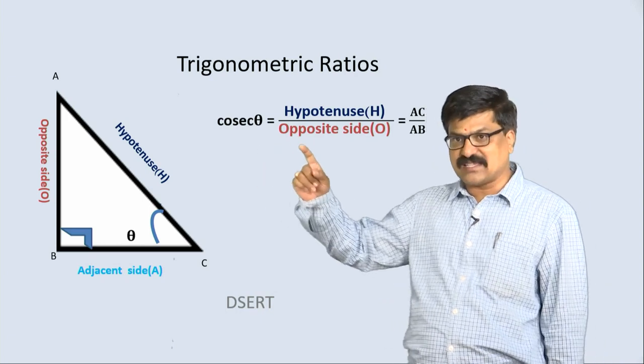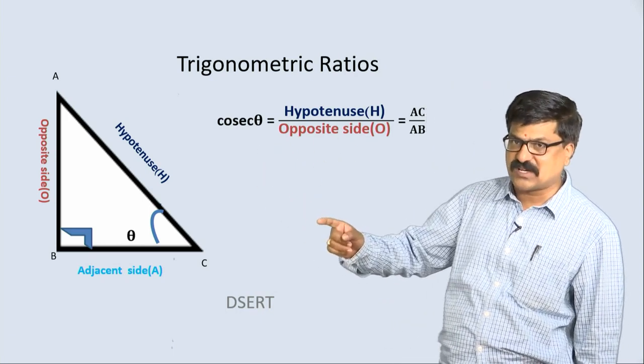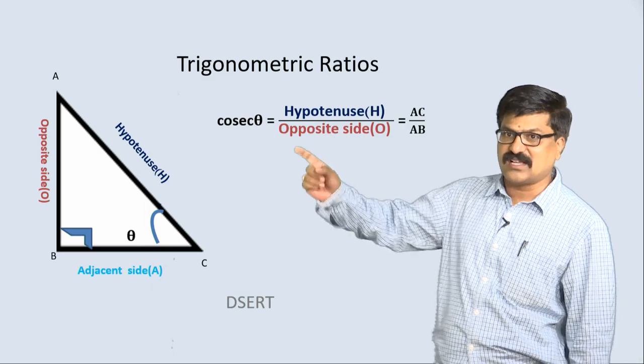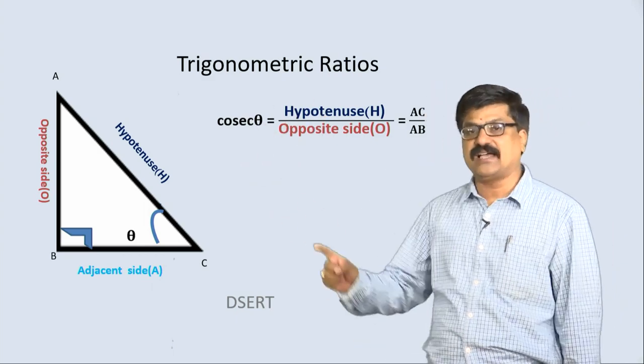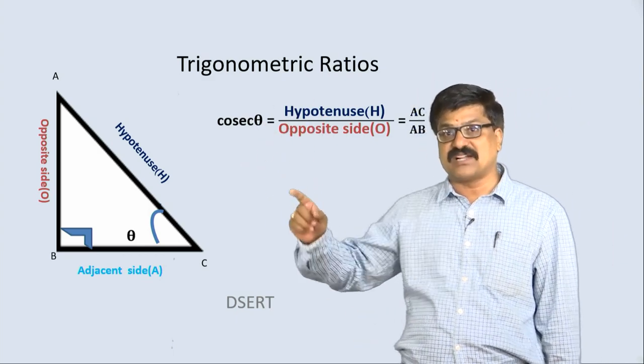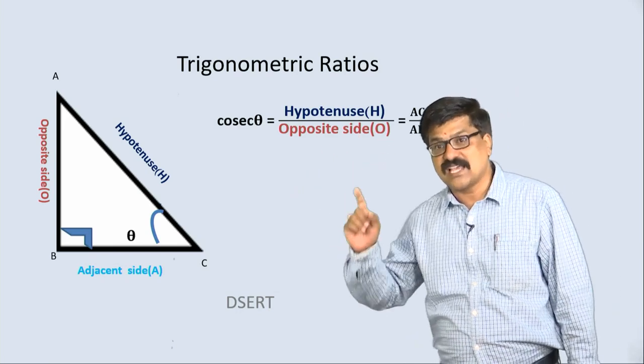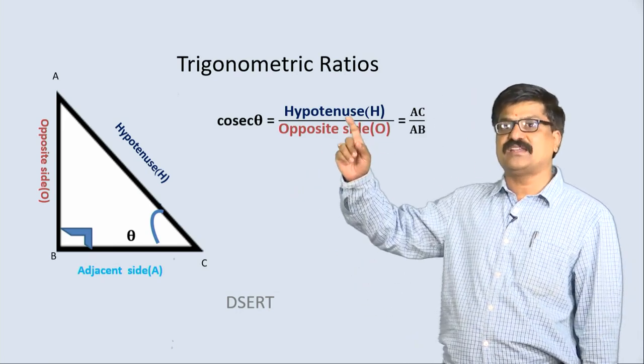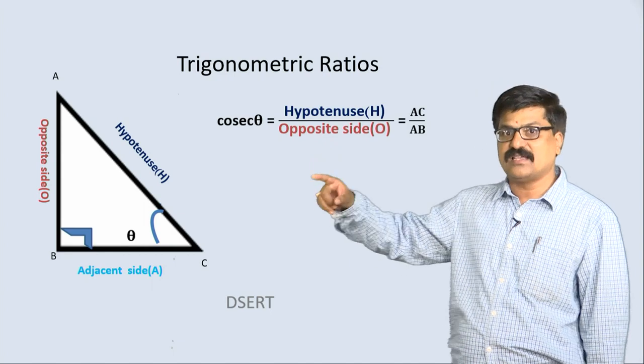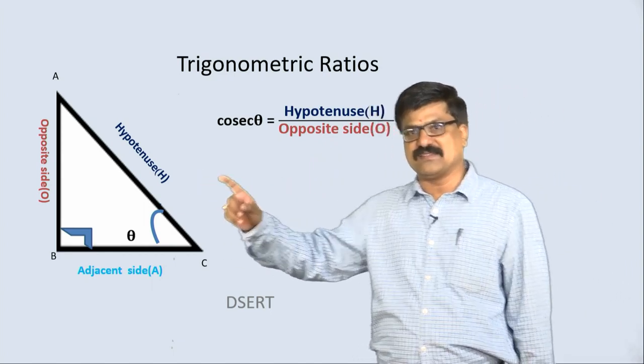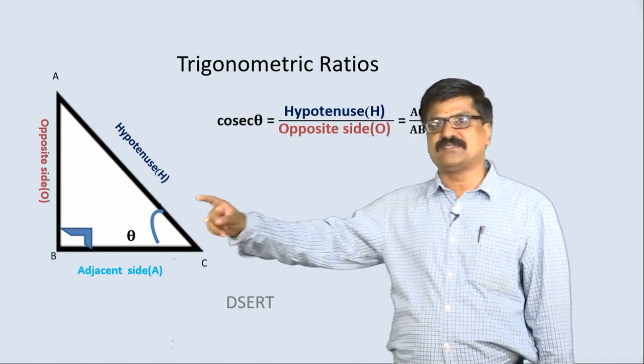Cosec theta is the reciprocal trigonometric ratio of sin theta, which is the ratio between hypotenuse and opposite side. Here the hypotenuse is AC, the opposite side is AB.